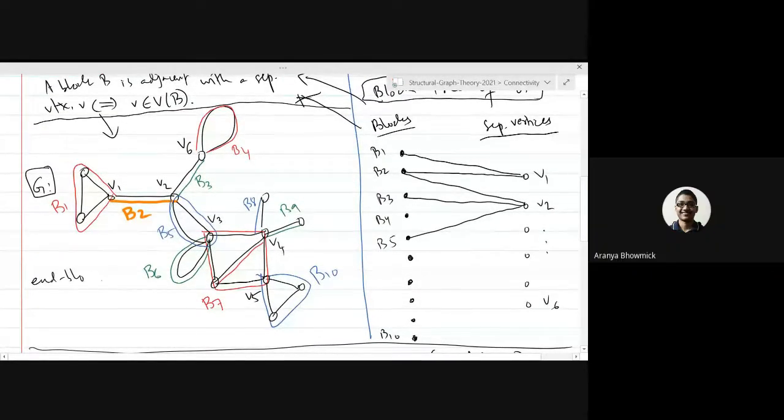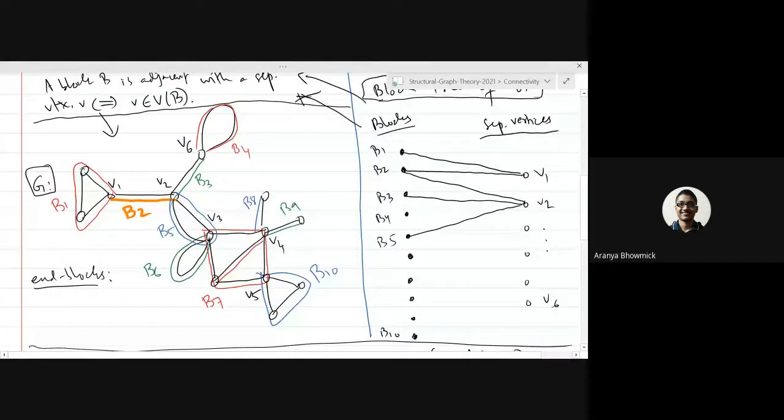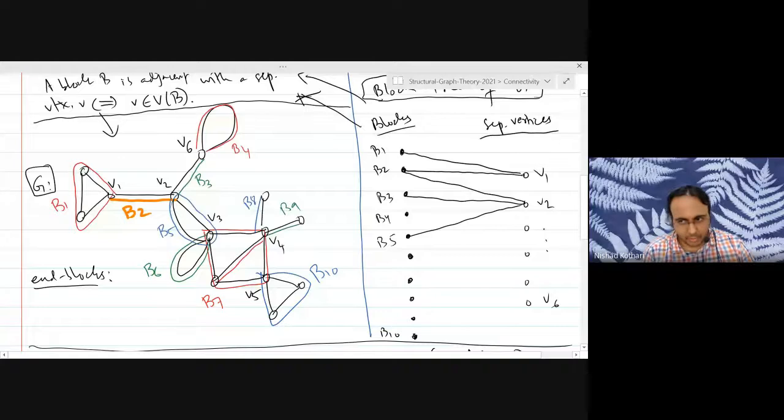By the definition, end blocks are exactly those blocks which have exactly one separating vertex. That is correct. Because they are leaves in the tree, they will be adjacent to exactly one separating vertex.